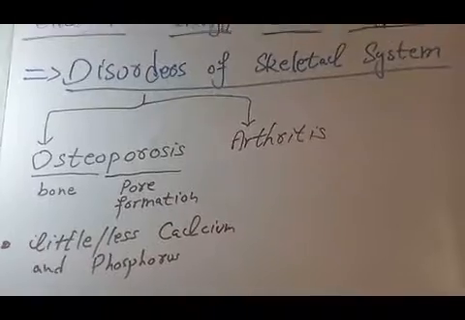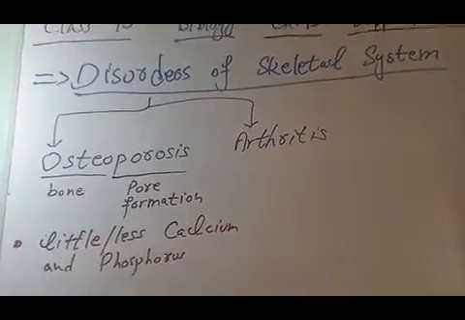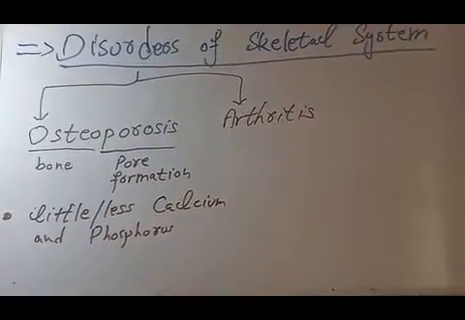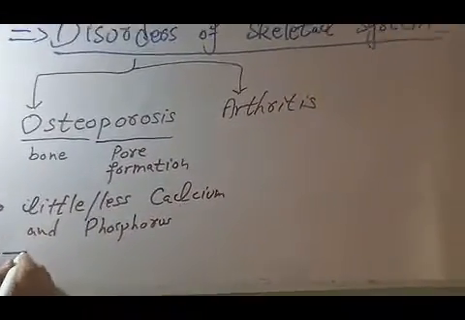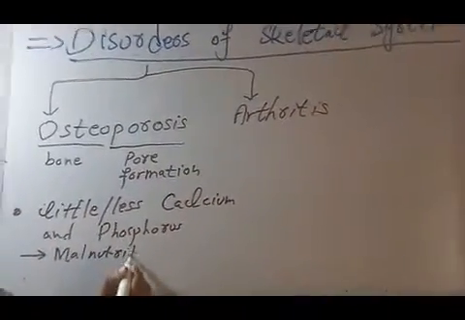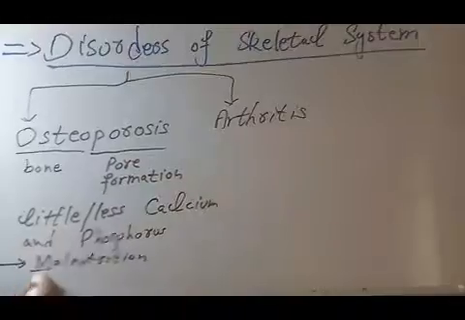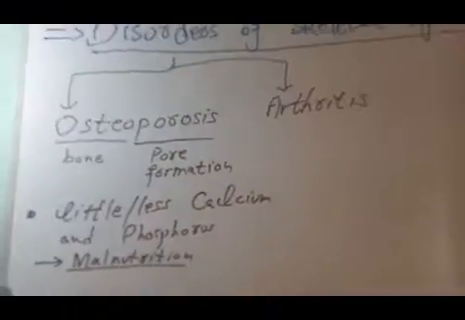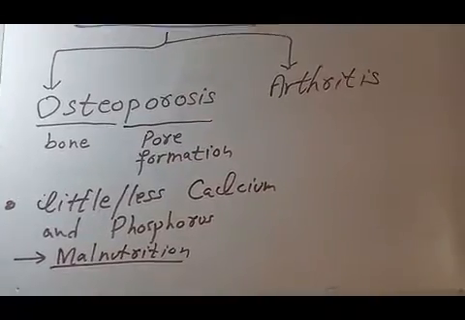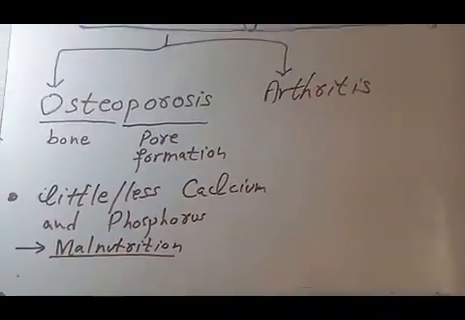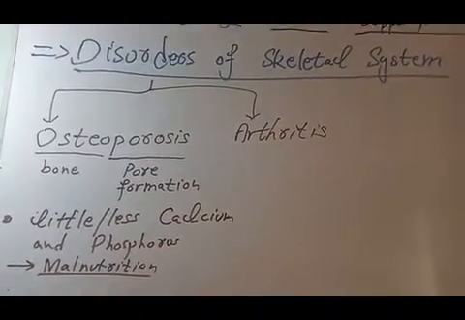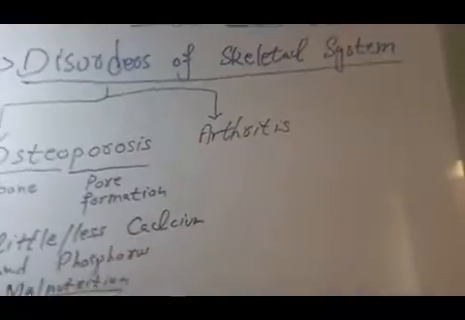What is the reason of too much less calcium and phosphorus in the bones? There are many causes, out of which one is malnutrition. Malnutrition means you are not eating the food which contain calcium and phosphorus. You are eating other foods in more amount, and the foods which are necessary, which are containing calcium and phosphorus, you are not eating those food, is called malnutrition.